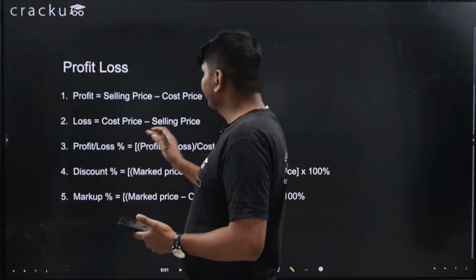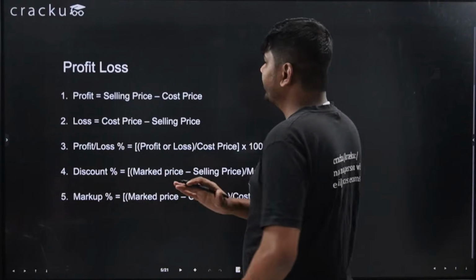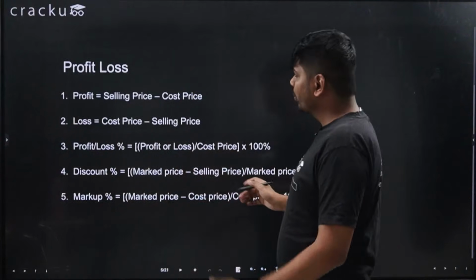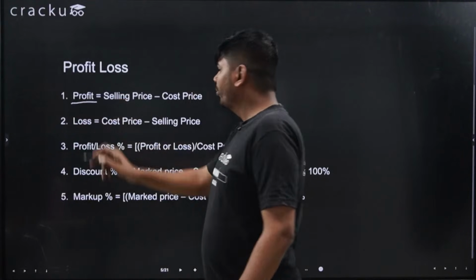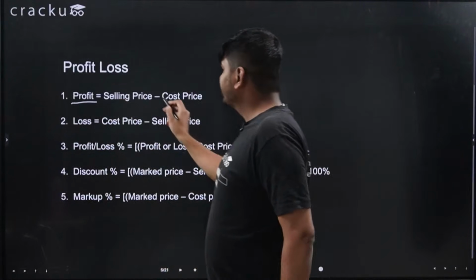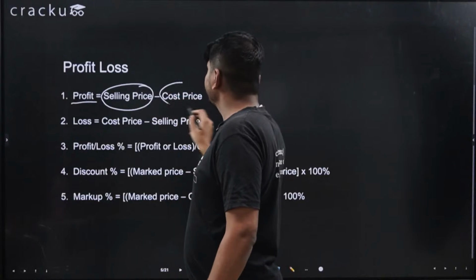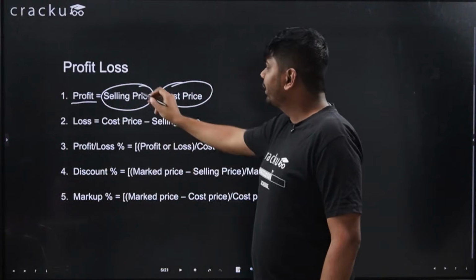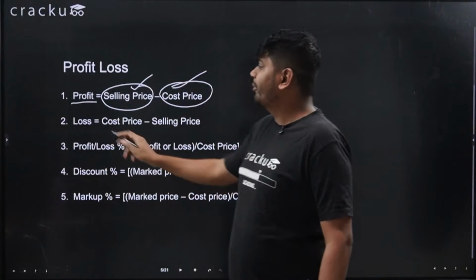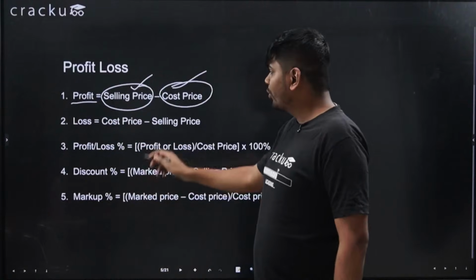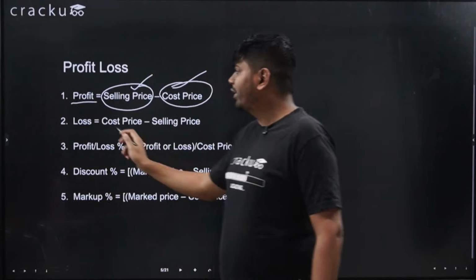Okay, so moving to the next formulas, profit and loss. Simple concepts you should remember. What is profit? Profit is calculated as selling price minus cost price. If selling price is more than cost price, we will have a profit. If cost price is more than selling price, then we will have a loss.